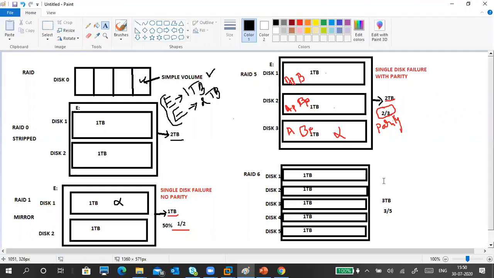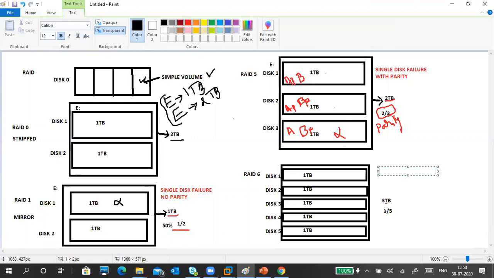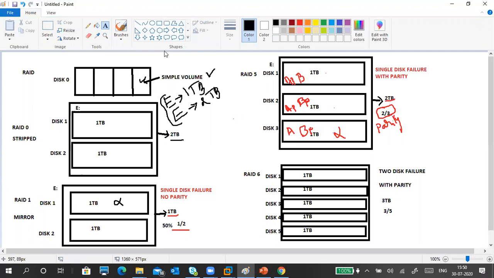This is called 2 disk failure with parity. Okay, with the parity. 2 disk failure with parity, and this is pointing right, so like this.